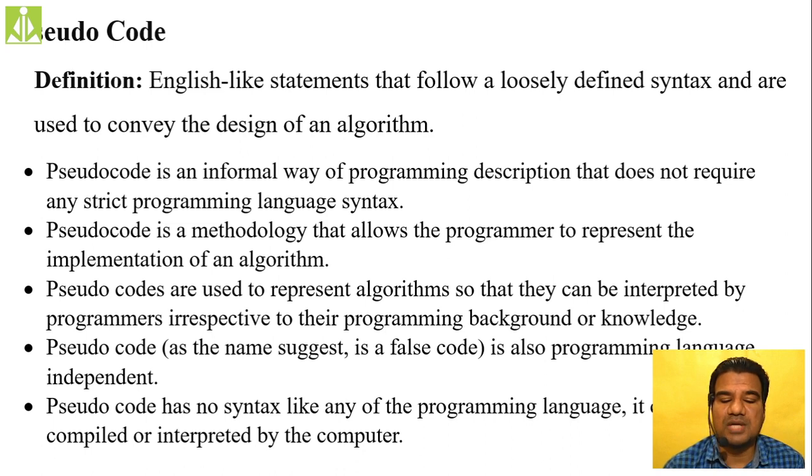Pseudocodes are used to represent algorithms so that they can be interpreted by programmers irrespective of their programming background or knowledge. Even if they belong to Java, C, C++, COBOL, Pascal, Fortran, Python, whatever it is, irrespective of that, they can understand the problem if it is documented in pseudocode.